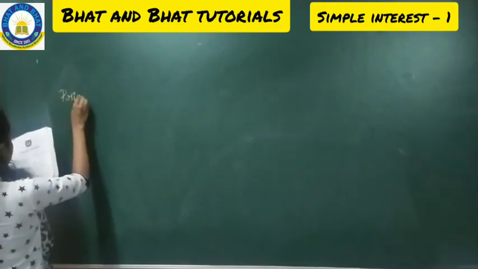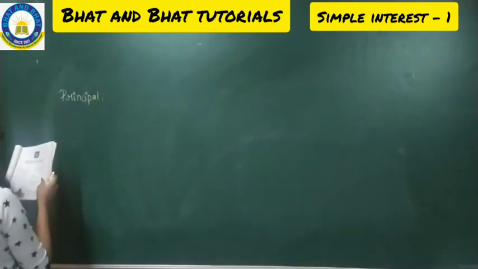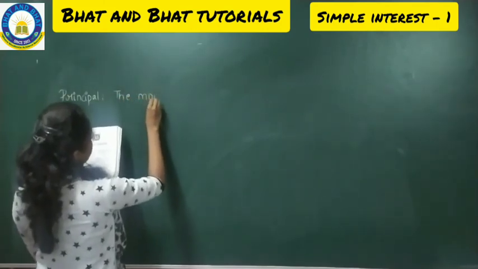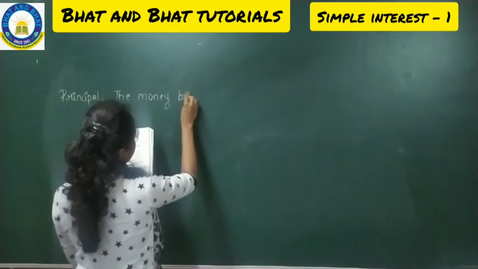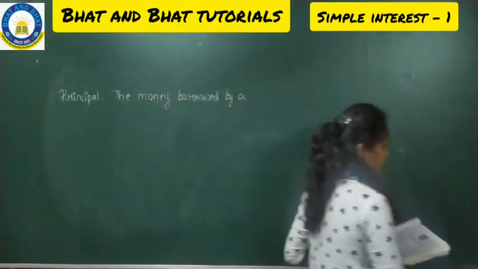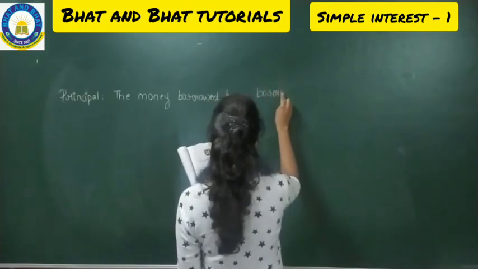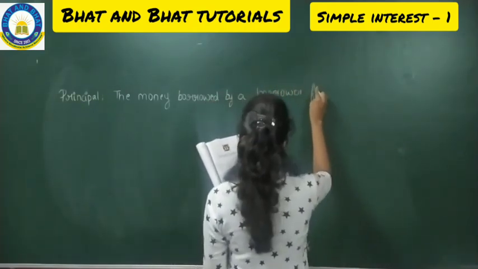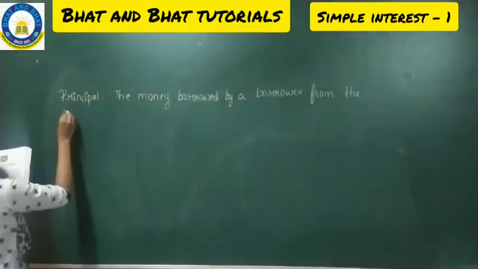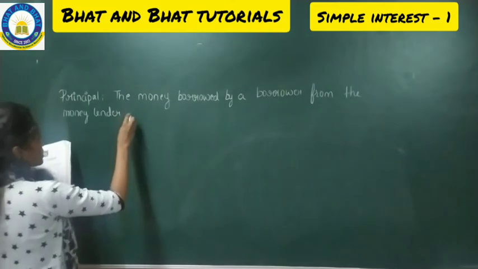Principal: the money borrowed by a borrower from the money lender is known as principal.